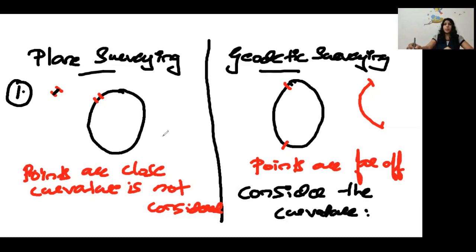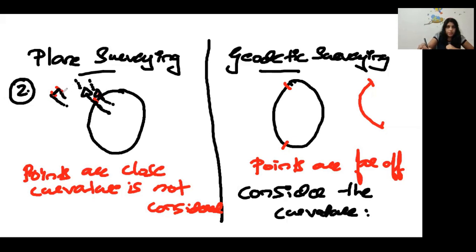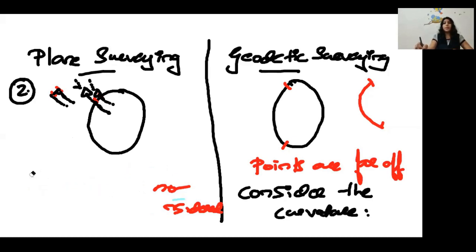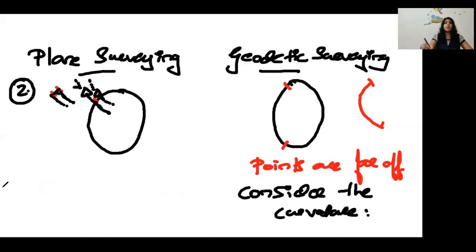Clear? Okay. So the second point we are going to deal with is similar to this, related to the plumb bob. As I said, these 2 points are there, and I'm placing the plumb bob on this point, and also on this point. As these are parallel, the imaginary line will also be parallel. So as the second point, the plumb bob line will be parallel to each other in plane survey.